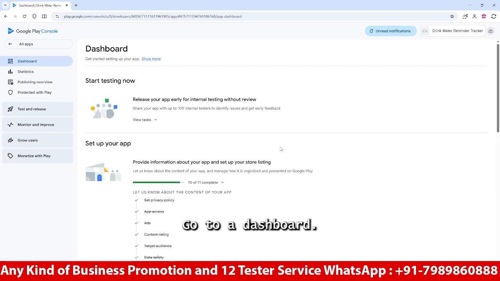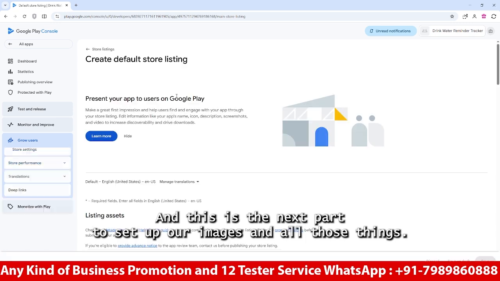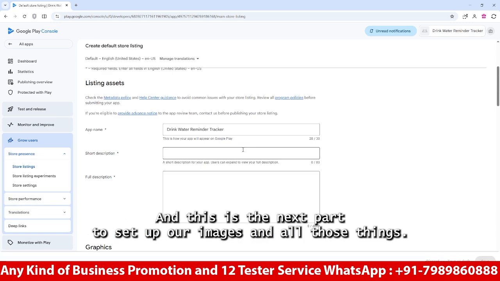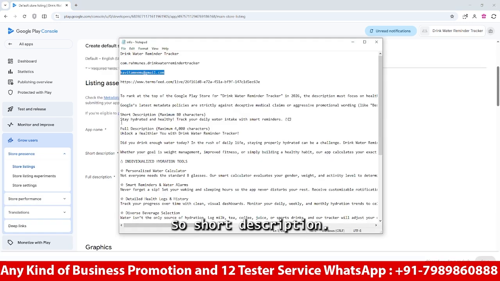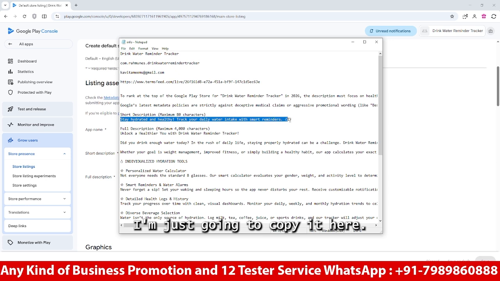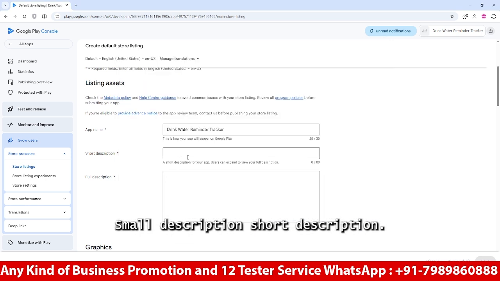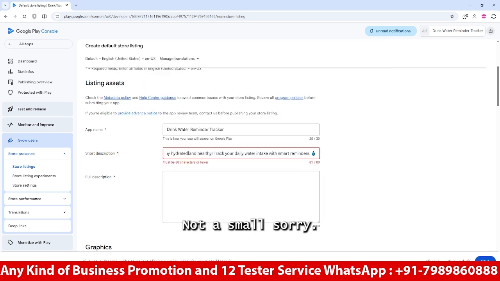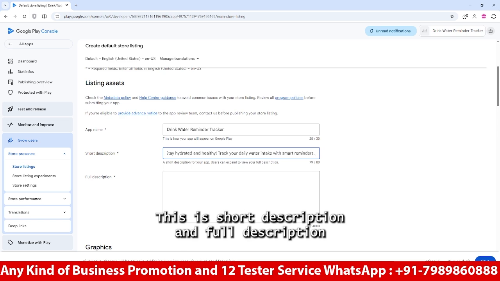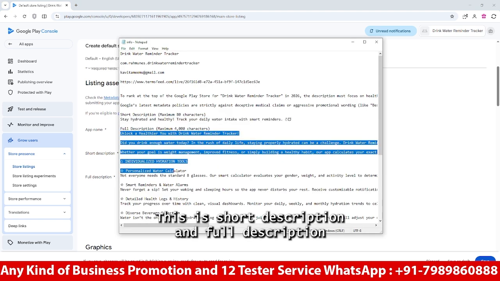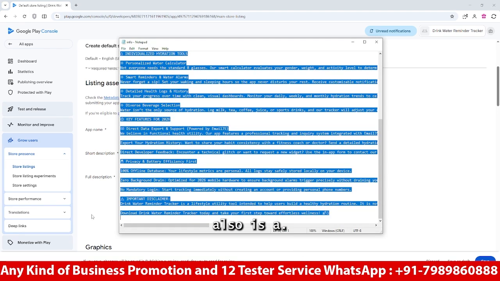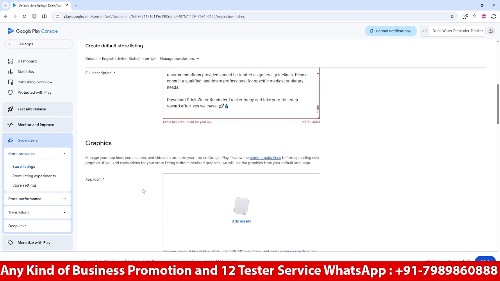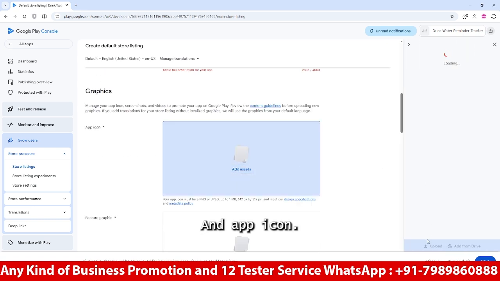Go to the dashboard. This is the next part, to set up our images and those things. For the short description, I'm just going to copy it here. Sorry, it's the short description, not a small description. And the full description is also there, and the app icon.